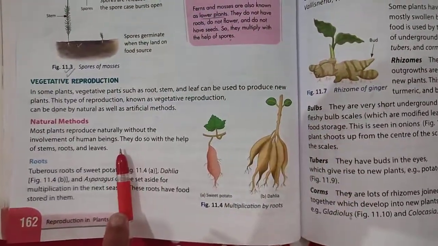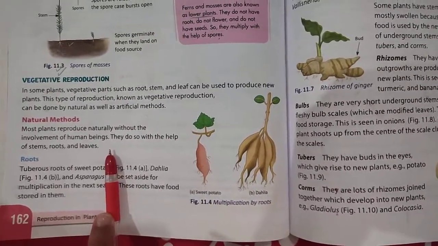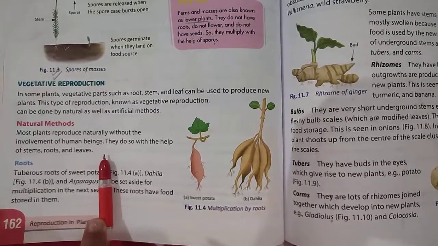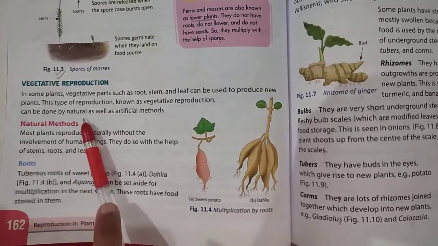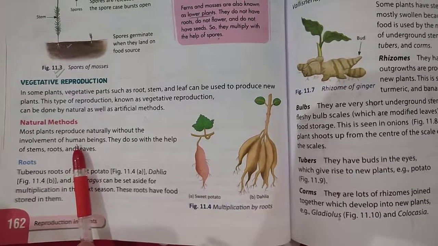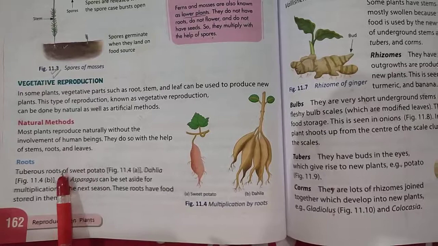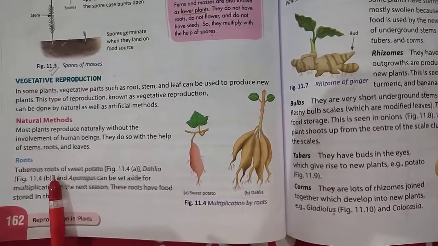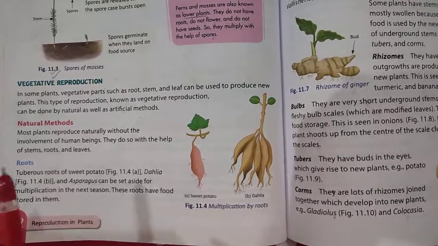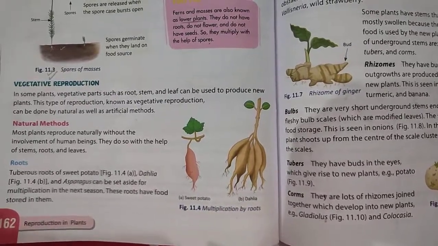Next is vegetative reproduction. In some plants, vegetative parts such as the root, stem and leaf reproduce into a new plant, and this type of reproduction is known as vegetative reproduction. It occurs by two methods, the natural method and the artificial method. The natural method occurs naturally by the plant parts without involvement of human beings. Number one, the root. Roots of some plants like sweet potato, dahlia and asparagus can be cut into pieces and sown the next season, and these roots can convert into new plants.